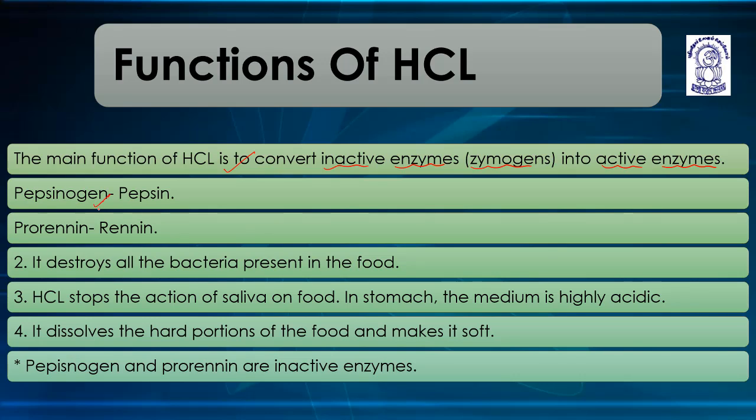HCl converts pepsinogen, the inactive form, to pepsin, the active form. Prorenin to renin.